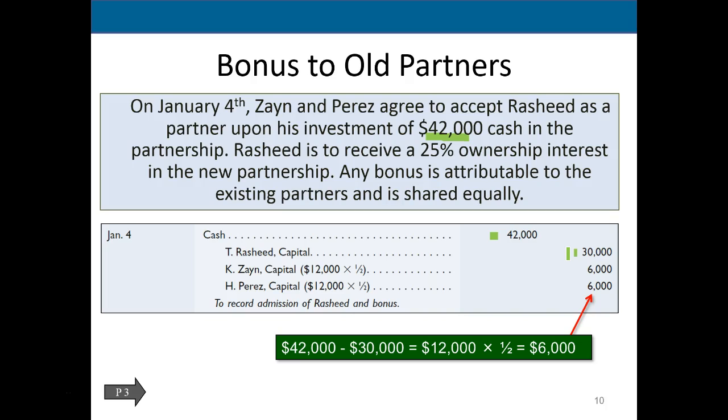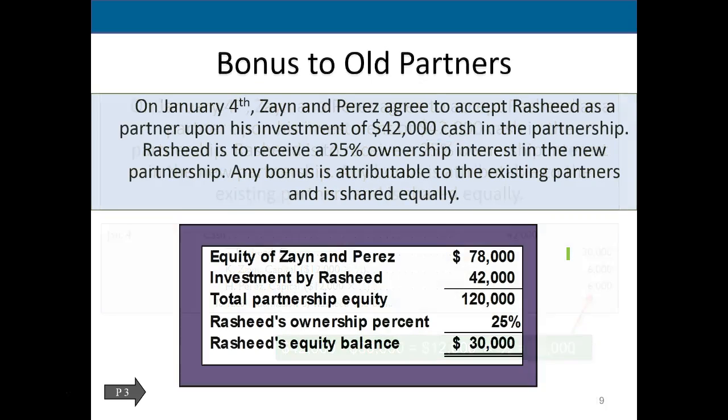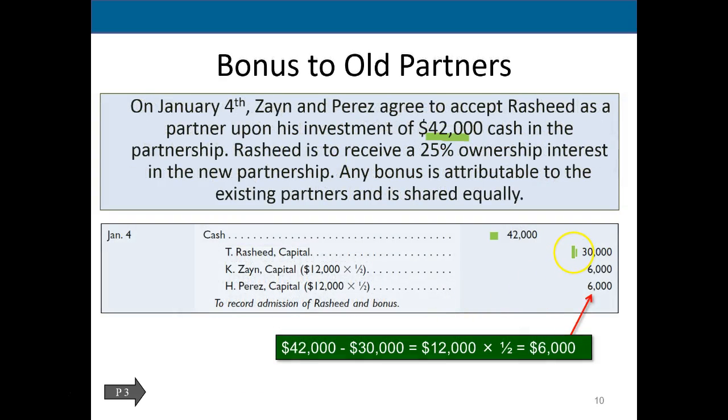And you might be asking, well, why would that happen? The idea would be that we value the partnership on its book value. There may be things that aren't included in the partnership balance sheet that we believe have value, and Rashid believes have value, such as our name, the goodwill of the company, and the history and the client base that has been there. Therefore, the 42 is paying for the book value assets in the company, but there are assets over that. Therefore, we're only giving a 25% interest in the partnership for that 42,000 received.